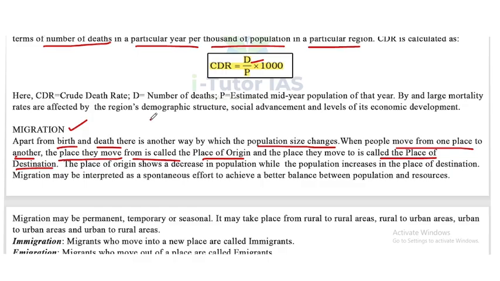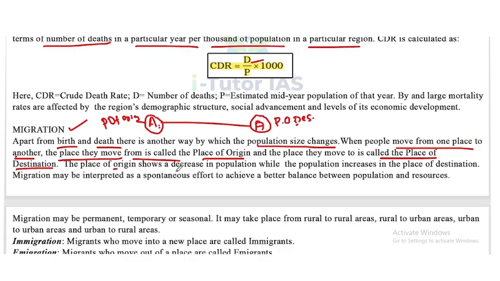If A is moving from this area to this area, then this area is the place of origin, and this area is the place of destination.